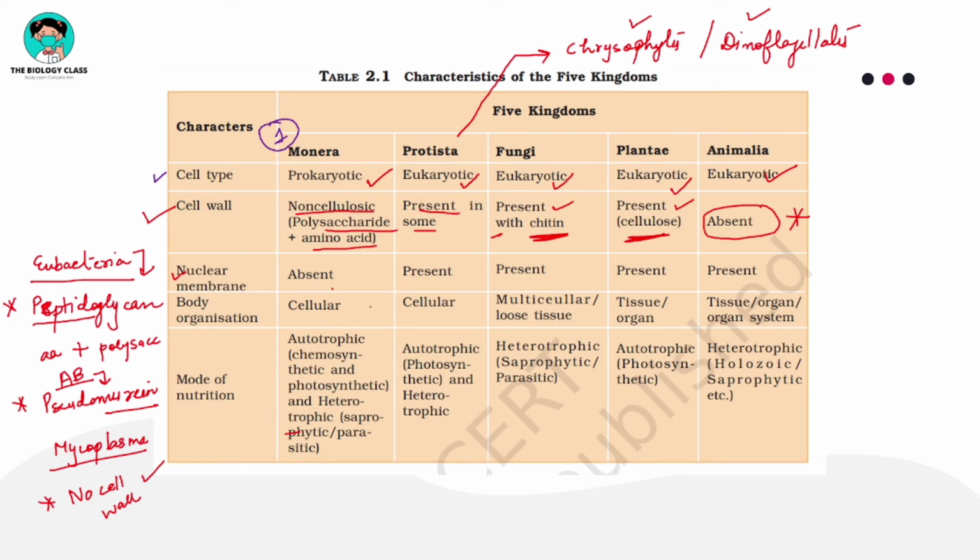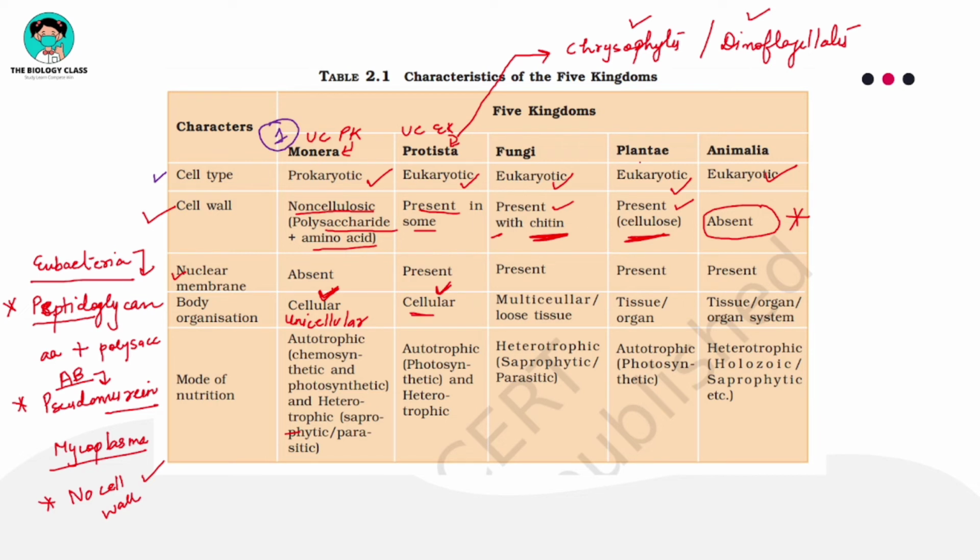If you talk about body organization, Monera are unicellular prokaryotes. So you will see that here the body organization is cellular. Some colonial forms are also present, but then also they will be individual cells living together. In Protista, they are called unicellular eukaryotes. This one is a unicellular prokaryote in Monera, and here unicellular eukaryotes in Protista. So here also you will get organisms which are made up of a single cell.